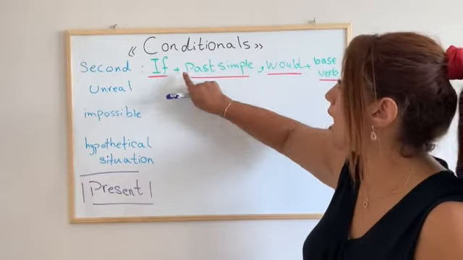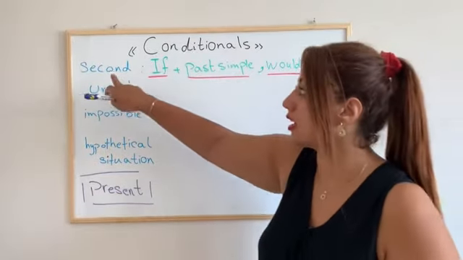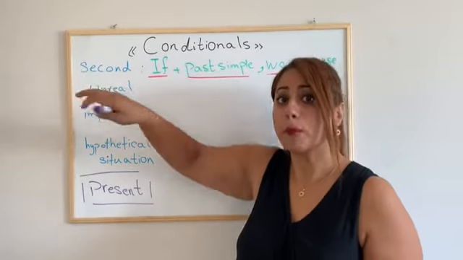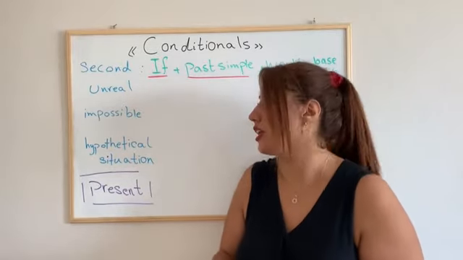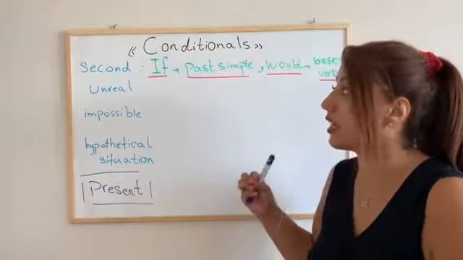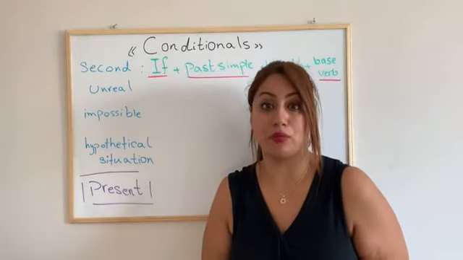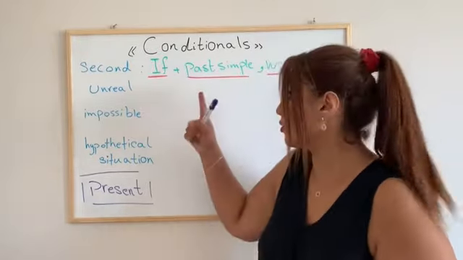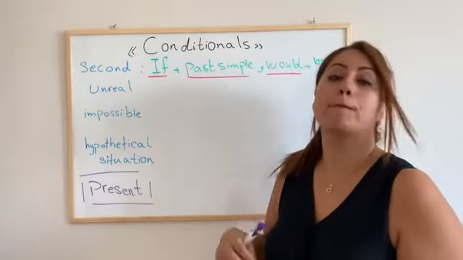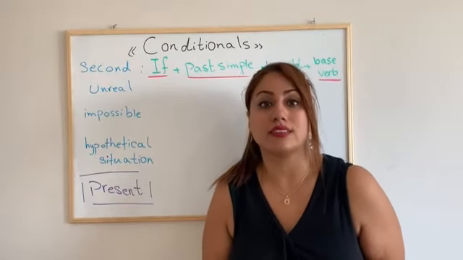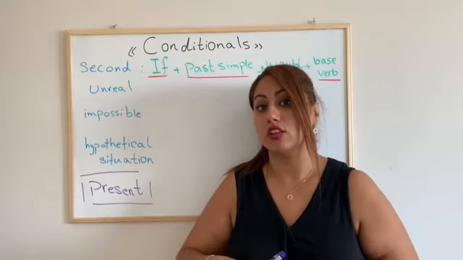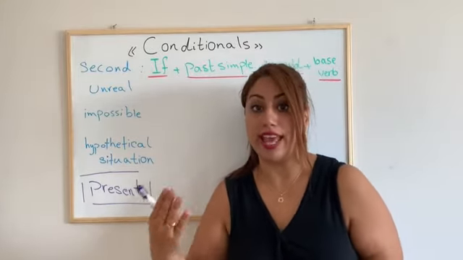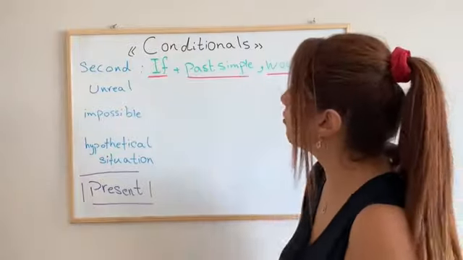We use past simple in second conditional, but it is exactly referring or just talking about present time. Although we use past simple, we refer to present time. It's meant about now. The result is for now, not before, not even after now, not for future.